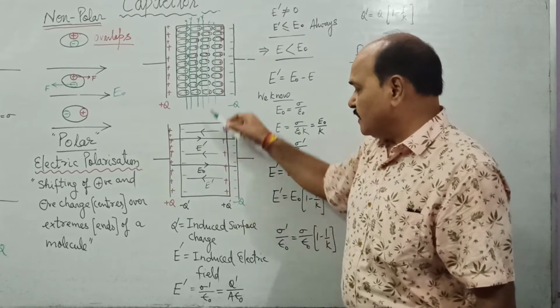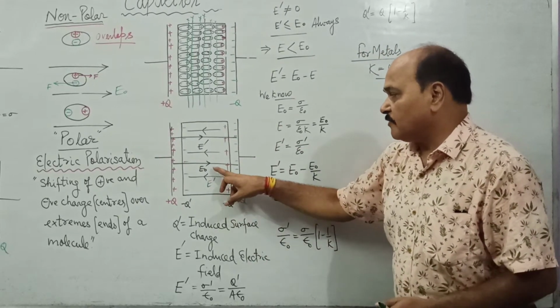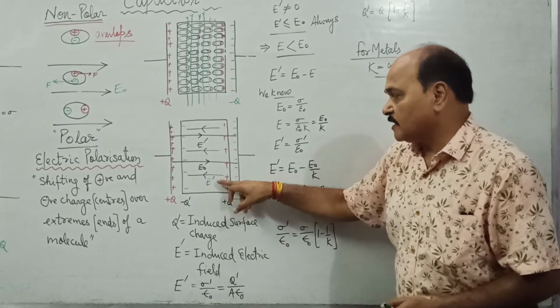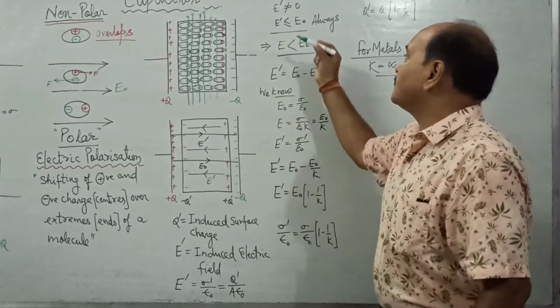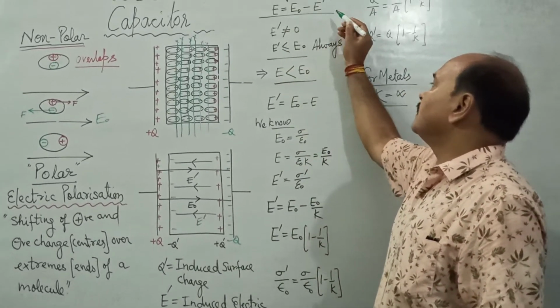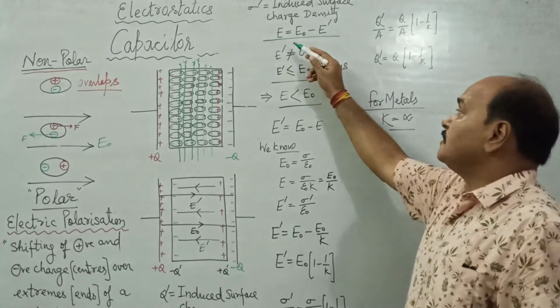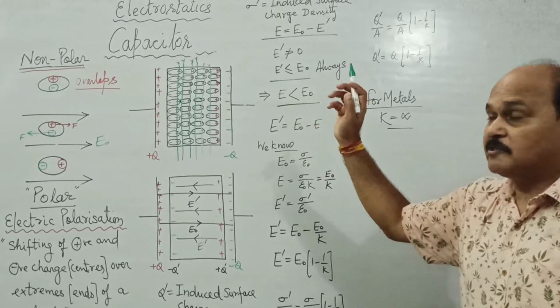So what is the electric field in the medium? The electric field in the medium is going to be the vector sum of E naught and E dash, and since they are antiparallel vectors, the vector sum is going to be their simple difference. So the electric field E inside the material is E naught minus E dash. E dash is never zero. It may be small, but it is never zero.